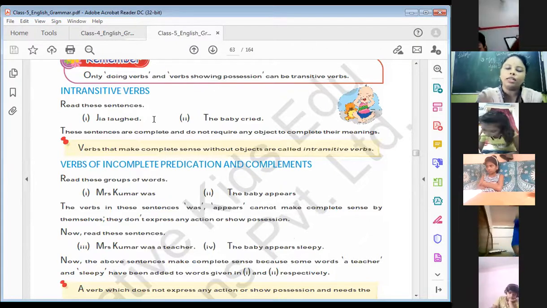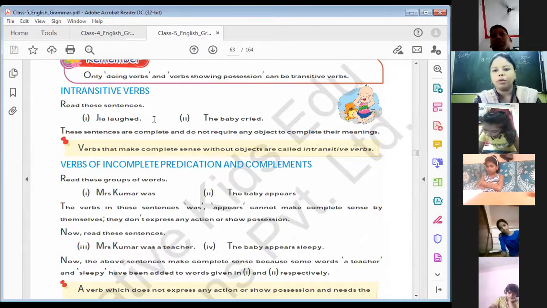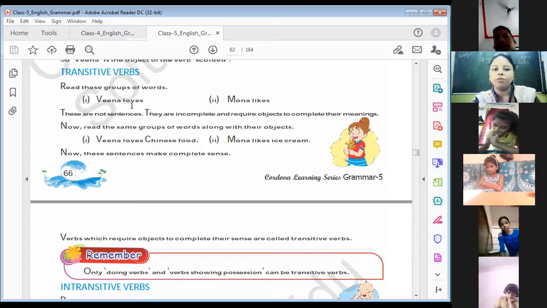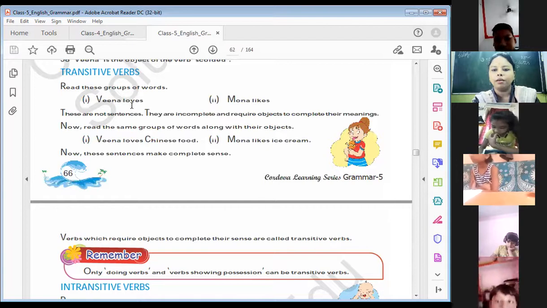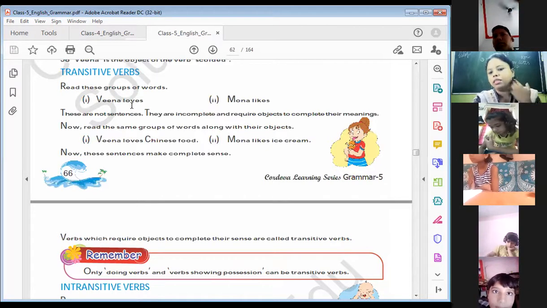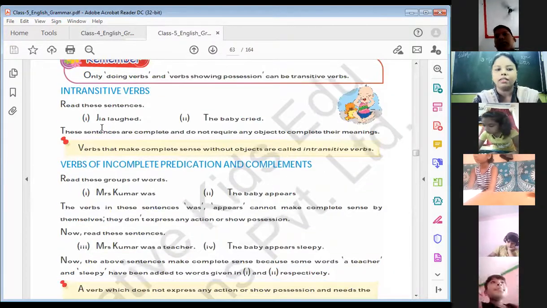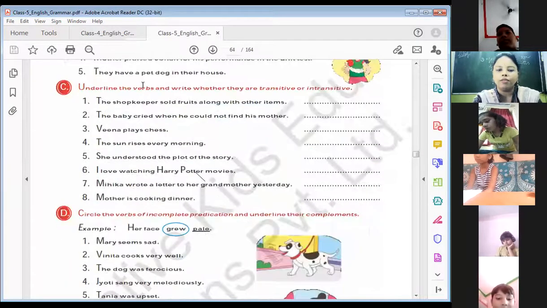Jia laughed, nothing more, we don't need any object after this. But Veena loves, it needs an object. What does she love? So this sentence needs an object. That's why it's transitive. And a sentence without an object that is complete is intransitive. So we have to find out whether it is transitive or intransitive.